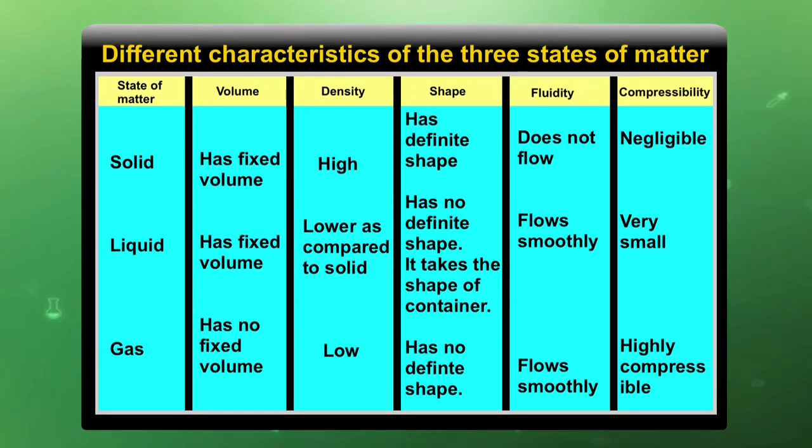They flow smoothly like liquids, and gases are highly compressible. The reason is the very large intermolecular spaces; their molecules can be further compressed. So, they have very high compressibility.